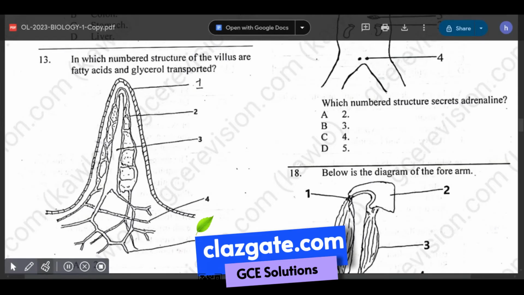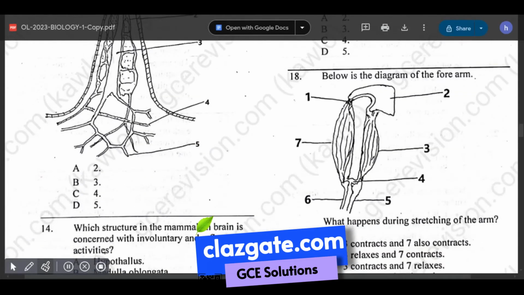They are transported in structure number 3, which is the lacteal. The lacteals are blind-ended capillaries which help to transport fatty acids and glycerol. So the answer to this question is option number 3.